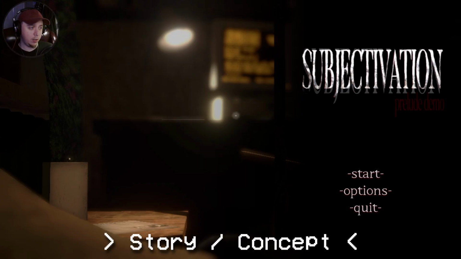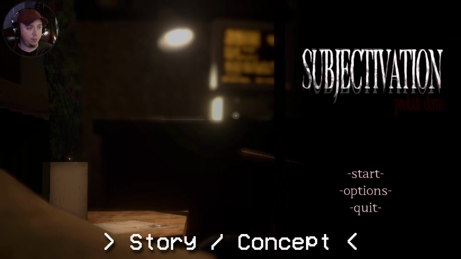Now, in terms of story and concept, honestly I don't have much to say about the story. It's very surface level. We're almost stuck in a loop of lucid dreams. And the reason I say that is because when we get the different endings and our character wakes up, especially the bad ending, they were like, oh, the same nightmare again. It's like they keep experiencing this for some reason. The why isn't really told to us quite yet, but I think that's really cool that you at least let the player think about it, and the fact that it is so esoteric and odd and open-ended, it allows the player to really think about it, and it really hooked me in personally because of that.